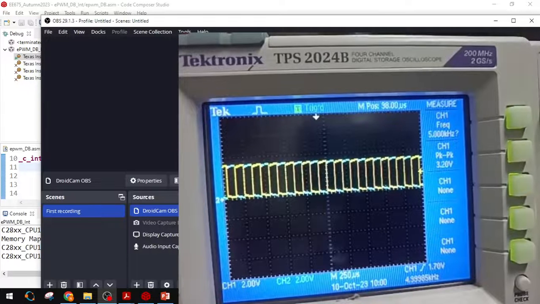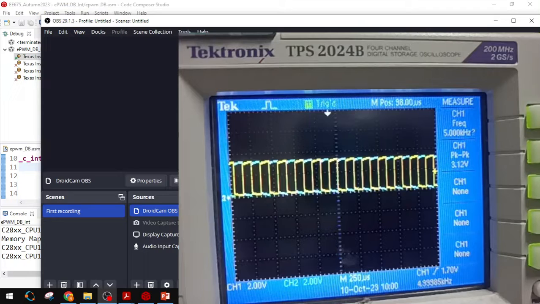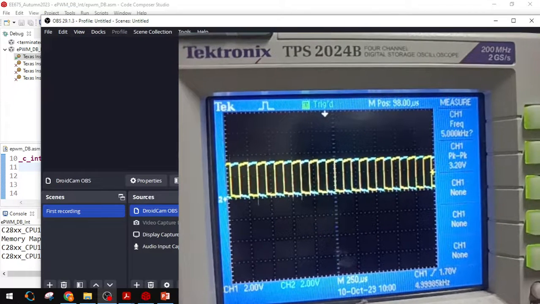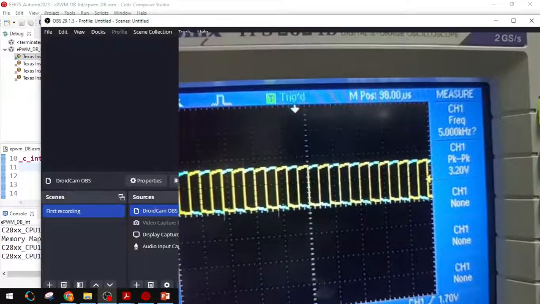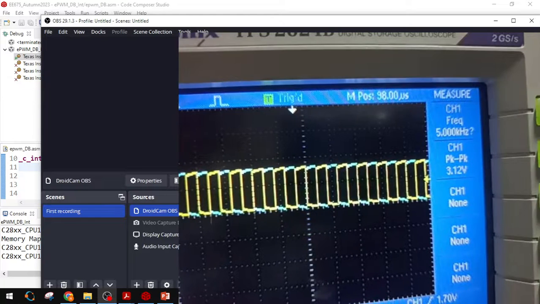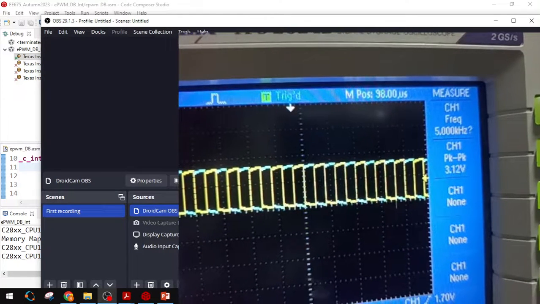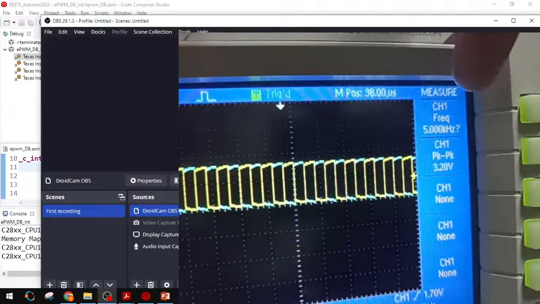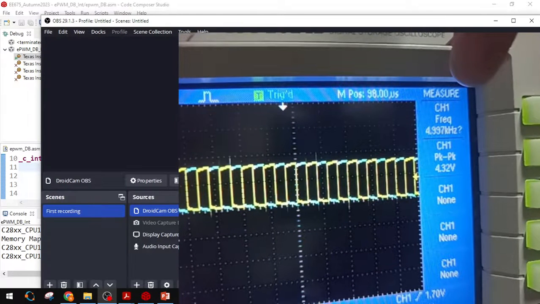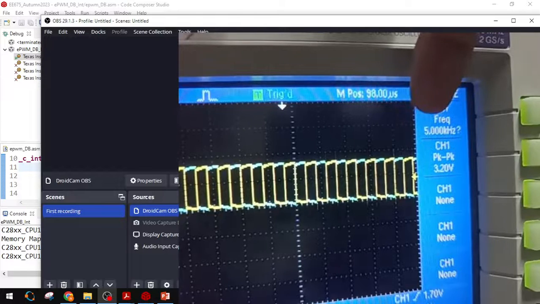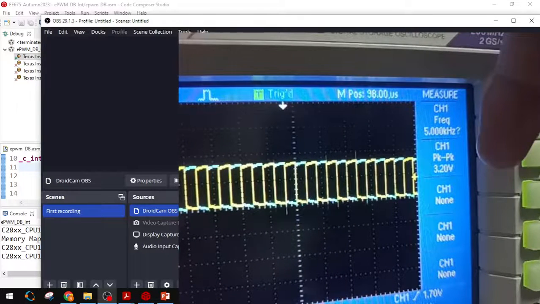Here you can observe 5 kilohertz, 3.2 volts, correct, right? Here, okay, 5 kilohertz and 3.12 volts. Okay, the rising and falling edge delays we will see now.